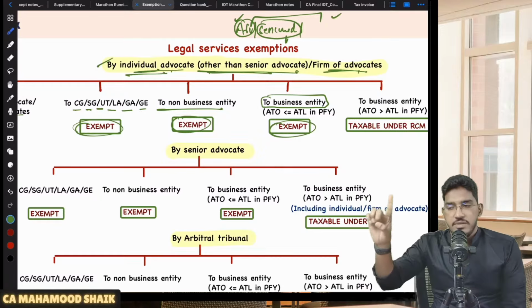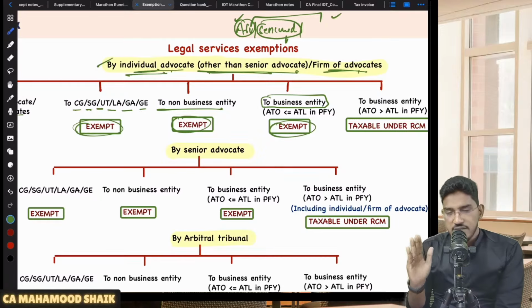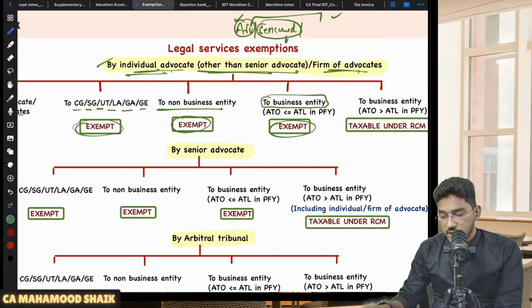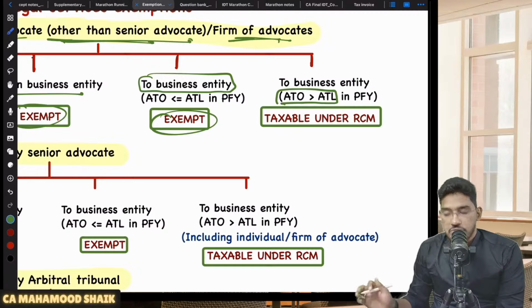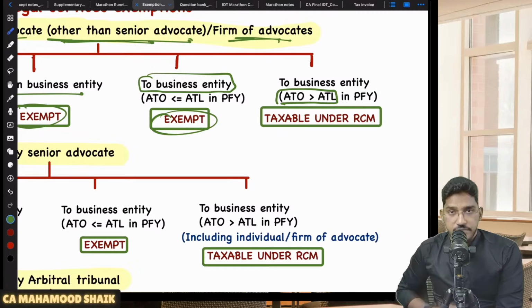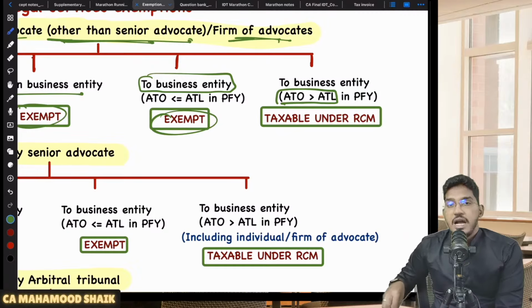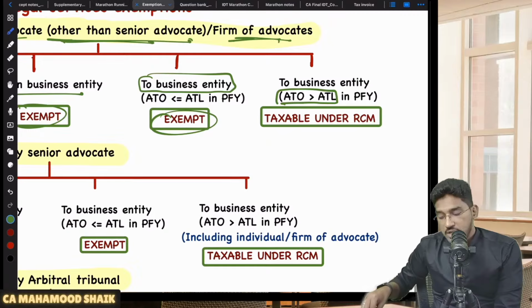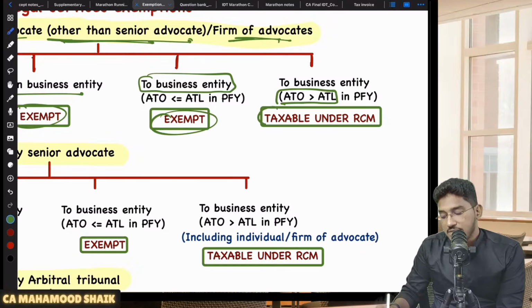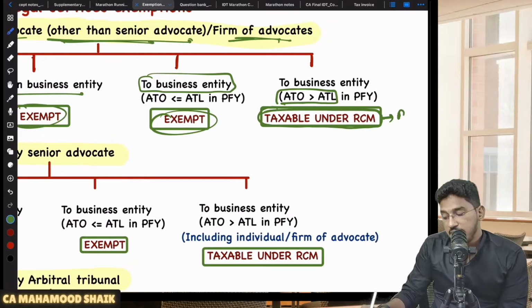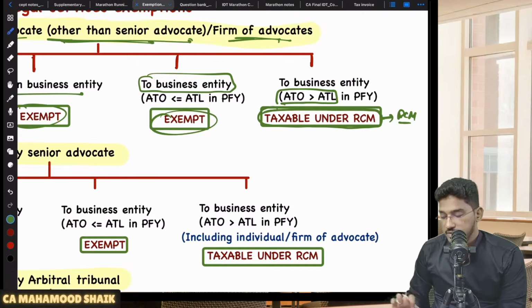So only in one case will it be taxable here. Legal services, only in one case will they become taxable. What is that one more case which is left out? The recipient is a business entity and their aggregate turnover is more than the applicable threshold limit in the preceding financial year. Big business entities. So this is the only left out case, and in that case it will be taxable. It will be taxable under reverse charge mechanism. Able to understand?